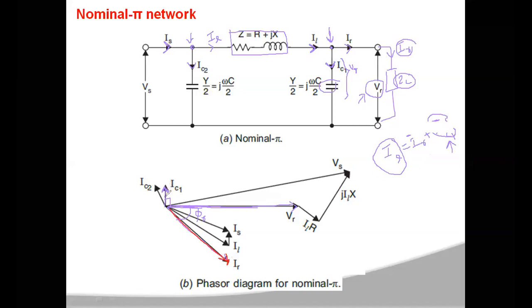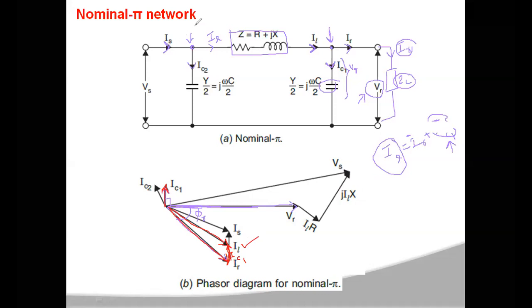As IC1 is like this, parallel to this phasor, you have to represent one phasor. So now this IR plus IC1 will be the vector IL. So this is IL.